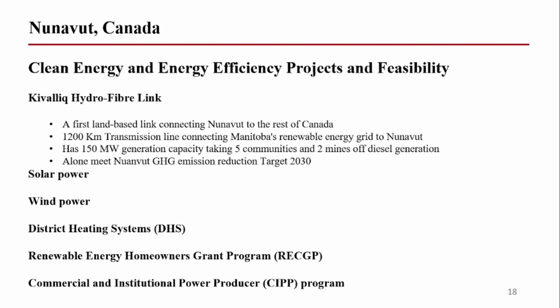So, in order to tackle climate change, the government is implementing some renewable energy and energy efficiency projects. One of them is the Kivalliq Hydro-Fibre Link. It will connect Manitoba's renewable energy grid to Nunavut, and this project alone will meet the Nunavut GHG emission target of 2023. Some other projects are going on. Their feasibility reports are being discussed right now, like solar and wind power, an energy efficiency project, a district heating system, and a renewable energy homeowners grant program.